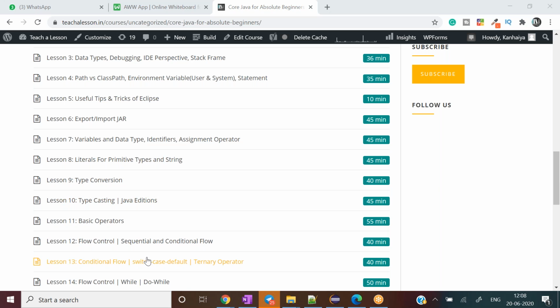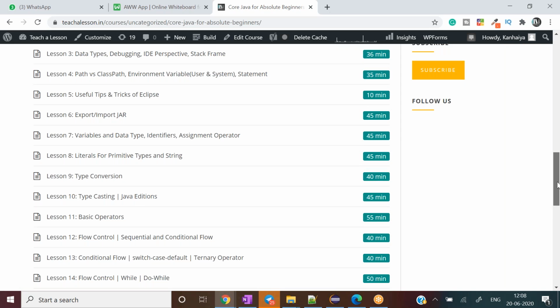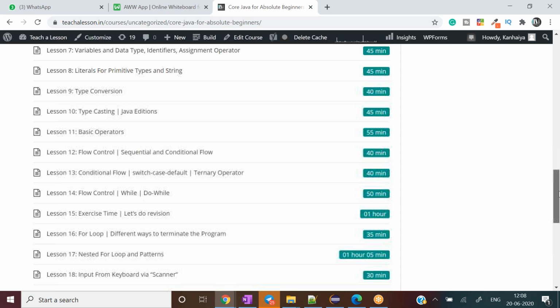Then lessons 9 and 10 are again very important lessons for the beginners. Type conversion and type casting are frequently asked questions, not only in the interview, but one must know about these two things. And different Java editions are also covered in lesson 10. And lesson 11, basic operators. And then from lesson 12 onwards, I have the flow control, sequential and conditional flow.